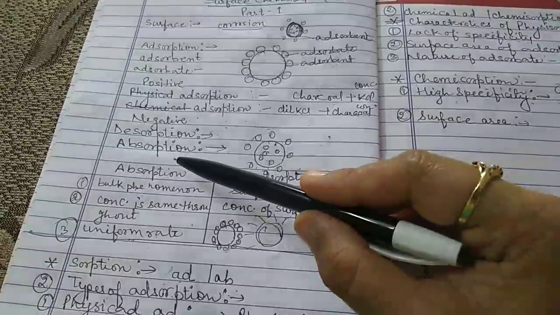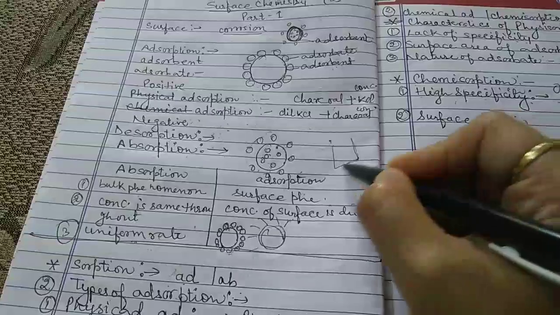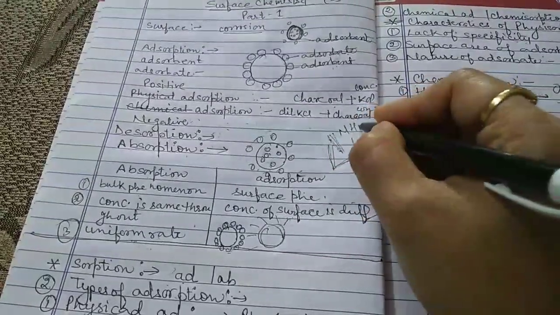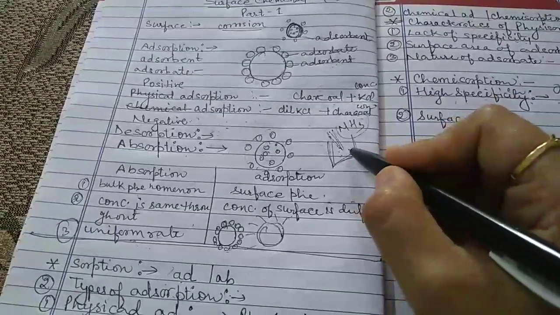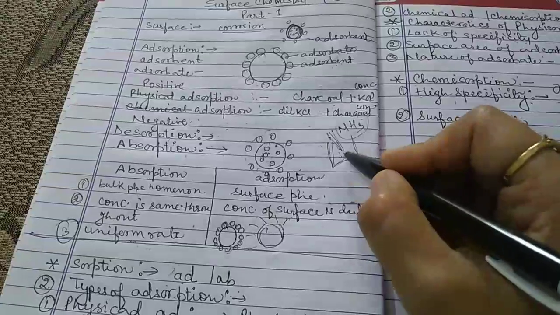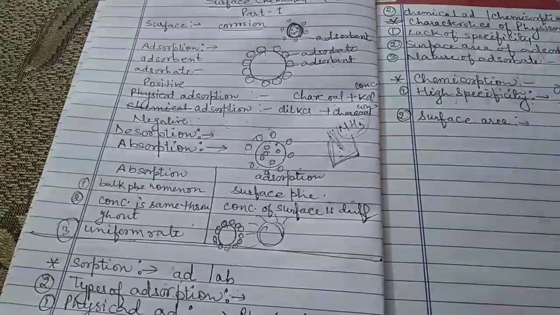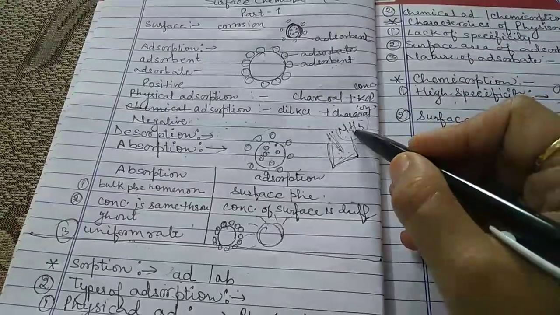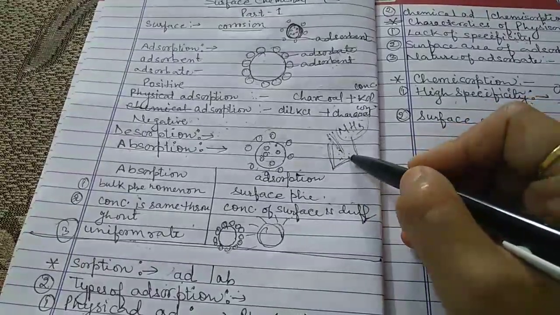Now we have one example. We have a very good example of ammonia. For example, we have water, and when we pass ammonia gas through the water, every particle of the water absorbs the ammonia gas. The ammonia gas penetrates inside the water. It means the ammonia gas is absorbed by the water. So this is the phenomenon of absorption.